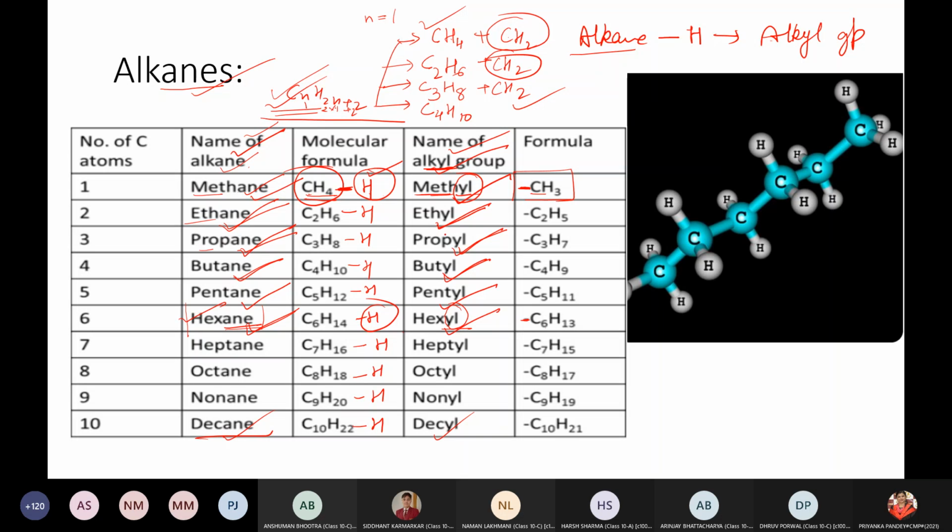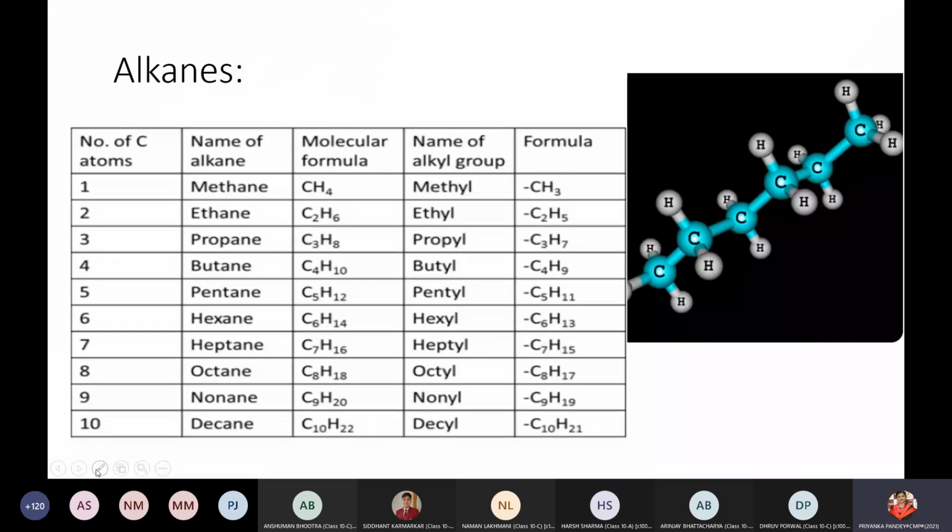Yes, ma'am. Any other question? Okay, 1 more minute. Ma'am, can you show the diagram, the formation of this alkyl? Definitely, child. Wait a minute. Yes, I will just show that.